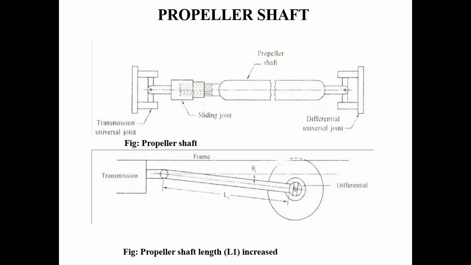In general, for cars or buses, which are light duty vehicles, high quality steel is used. The composite materials are used for long propeller shafts, that means for heavy duty, that is, for defense vehicles or bulldozers or whatever you can say.